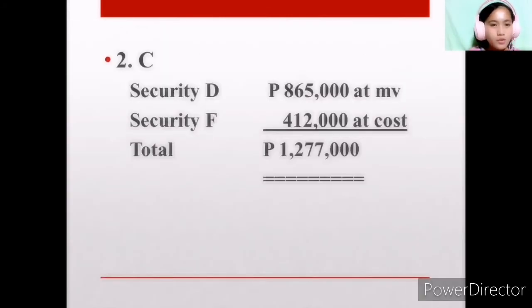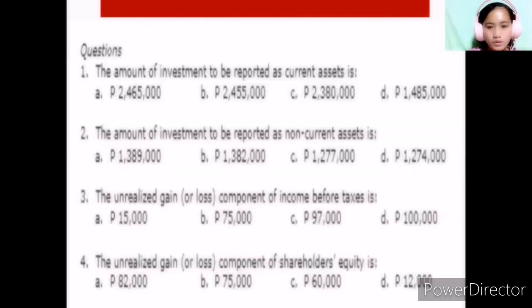For non-current assets, we have security D recorded at market value, and security F recorded at cost, which is classified according to the standard: held to maturity is recorded at cost, and available for sale securities are recorded at fair value. In total, we have 1,277,000, or letter C. So let's go see the problem. At letter C, the 1,277,000.